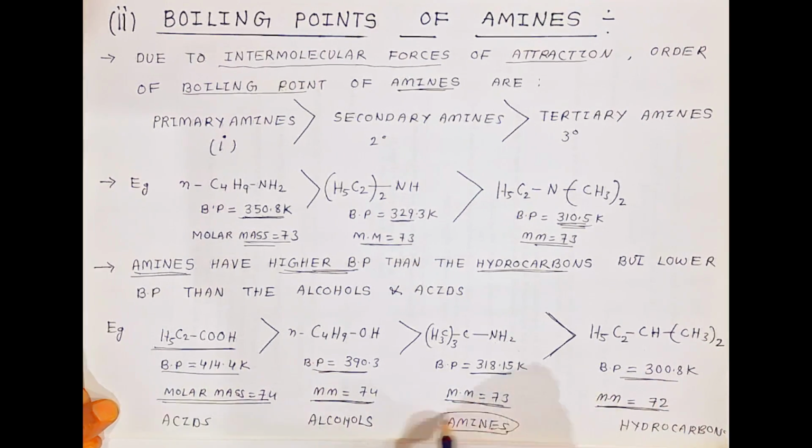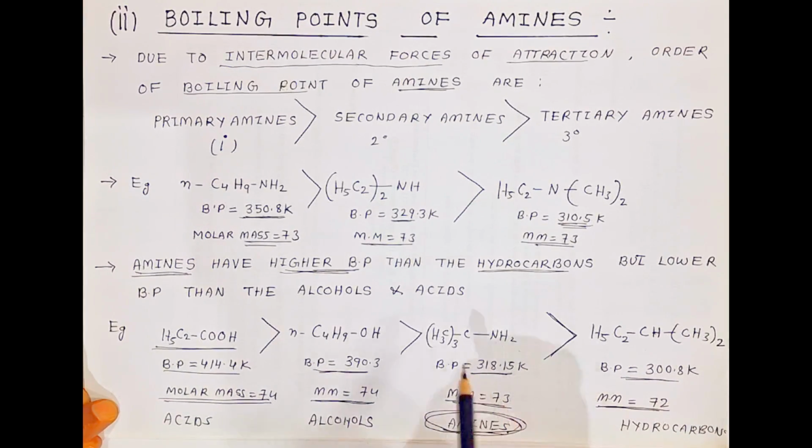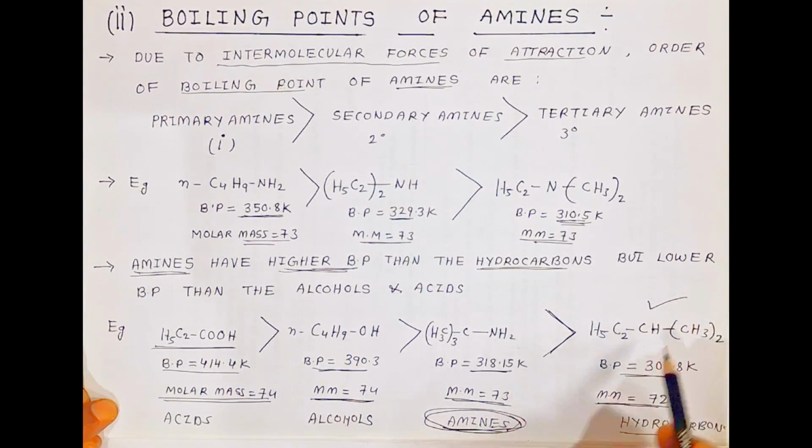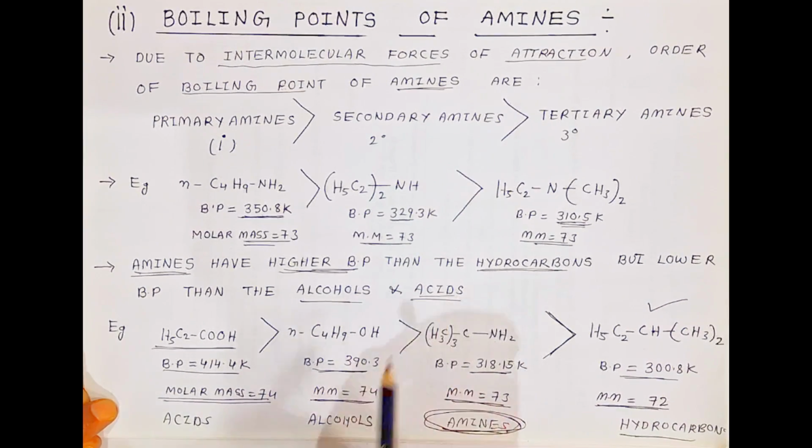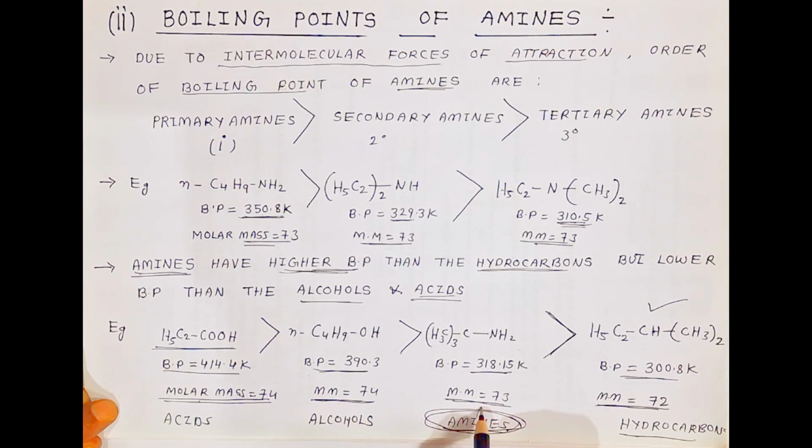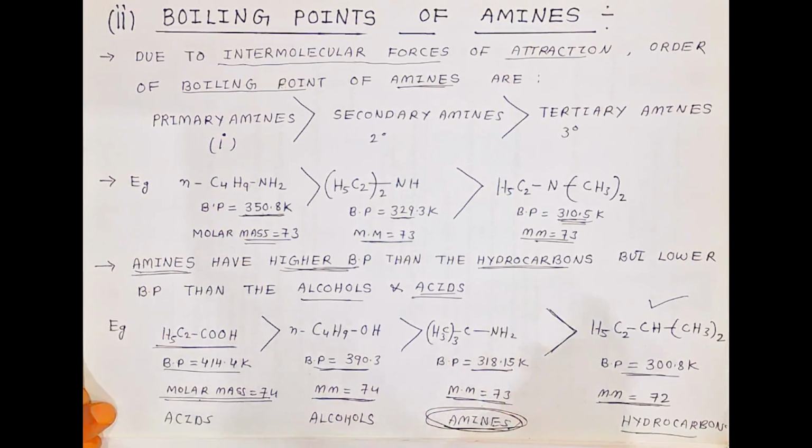So here we are talking about amines. The amines have a higher boiling point than hydrocarbons. With respect to hydrocarbons, amine has a higher boiling point, and with respect to alcohols and acids, it has a lower boiling point. Understanding, students? So this is all about the boiling point of amines.